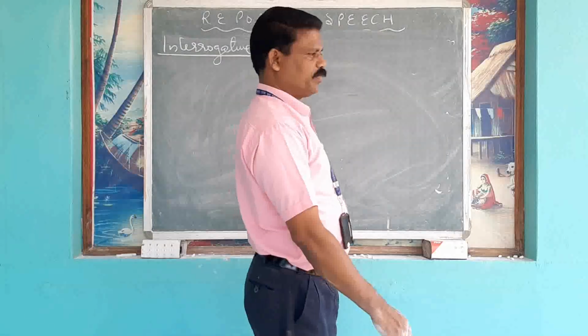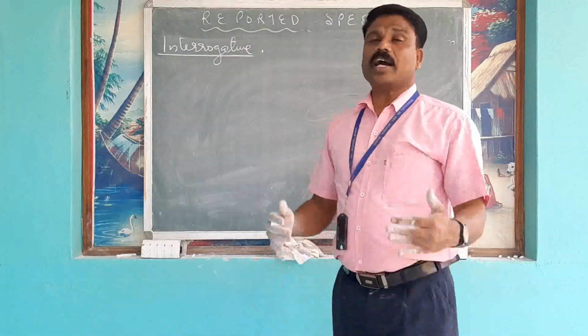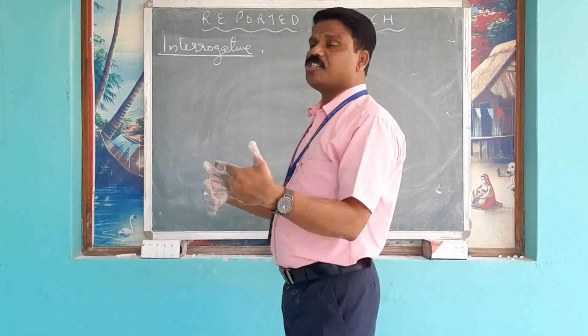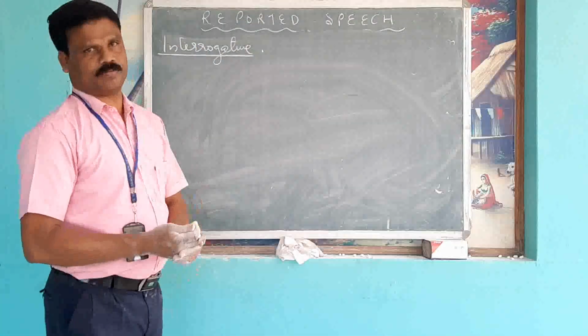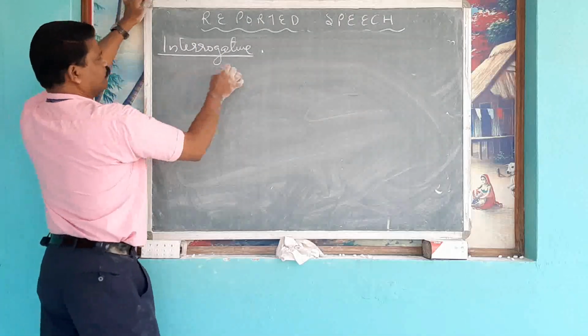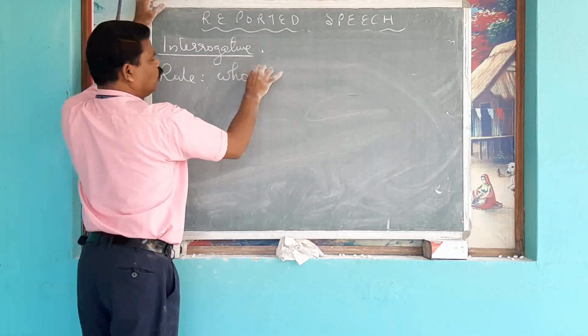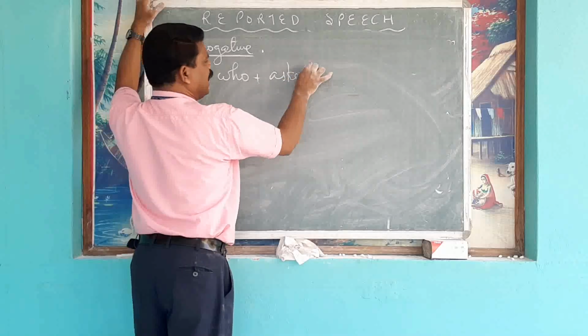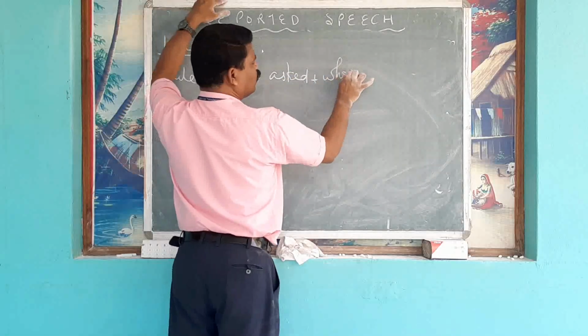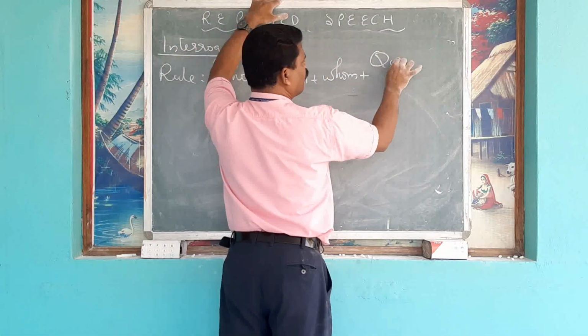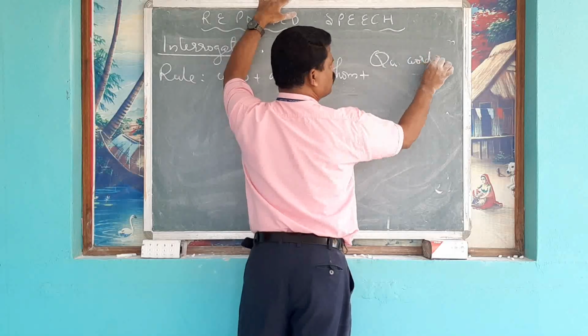Next one. We are going to discuss how interrogative sentences are changed into reported speech. Rule. Please note it down. Who asked whom plus question words.